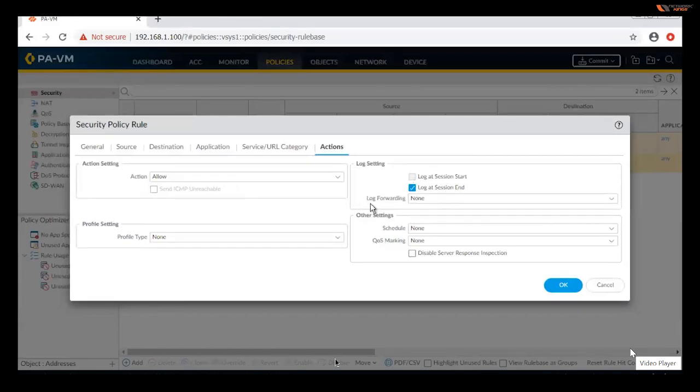That's it. Okay, now here is log forwarding. If you want to forward your log, as I explained, when the log profile comes, when we're learning about the log settings and everything, then we can learn.